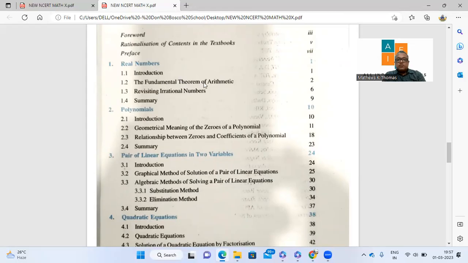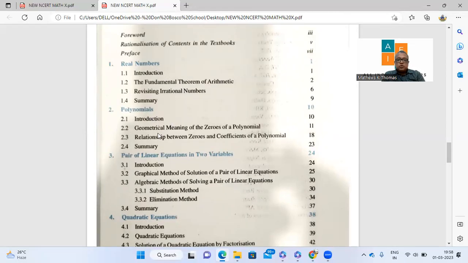The fundamental theorem of arithmetic is there, and revisiting irrational numbers is there. But the decimal expansion part is not there. There was an exercise on revisiting rational numbers and the decimal expansion, so the rational part is cut. They are having only the irrational numbers now, right? So almost 50% of chapter 1 is deleted.